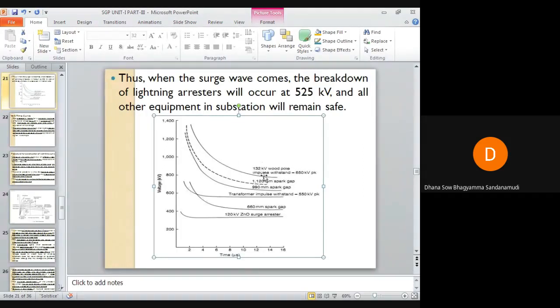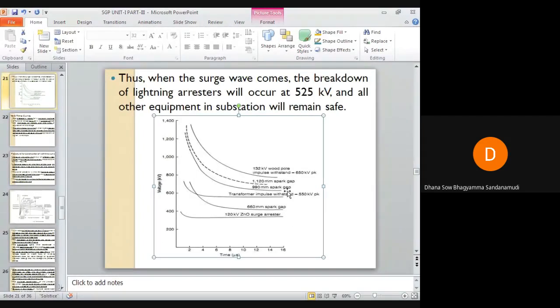This is the transmission line wooden pole. So this is the impulse withstand level of the wooden pole, with respect to the transmission line. Next it is with respect to the transformer, the transformer impulse withstand level. And next here it is the lightning arrestor. Here the spark gaps are nothing but lightning arrestors only.